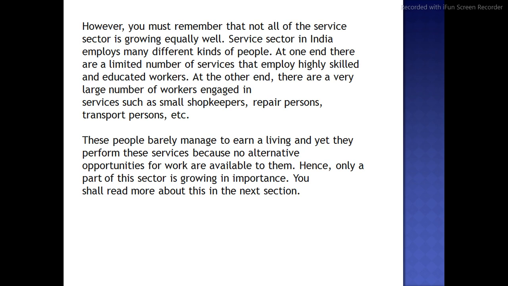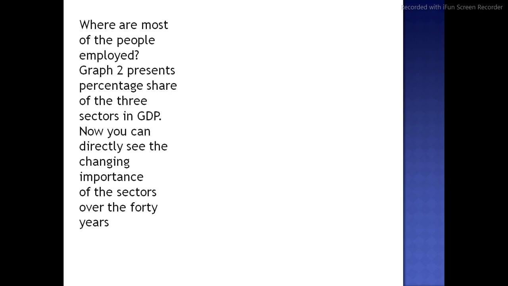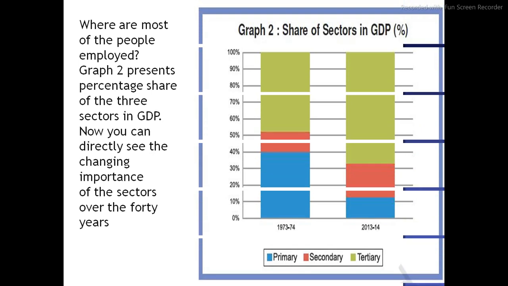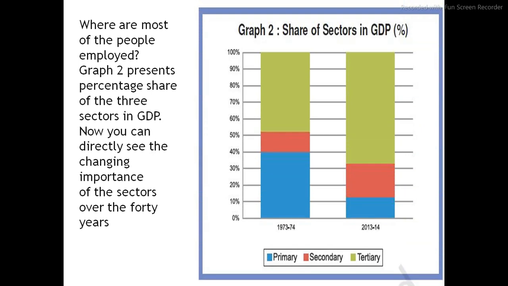Dear cadet, moving ahead, now we are going to have a look at graph number 2. Where are most of the people employed? Graph number 2 presents the percentage share of the three sectors in GDP. Now you can directly see the changing importance of the sectors over the 40 years. Now dear cadet, please observe graph number 2, the share of the sectors in GDP.